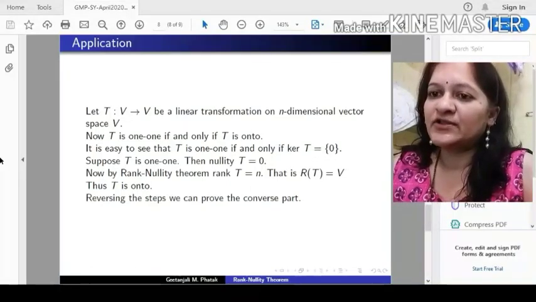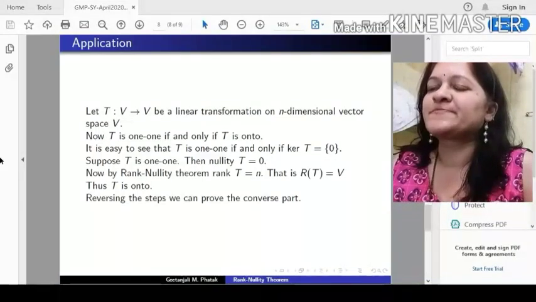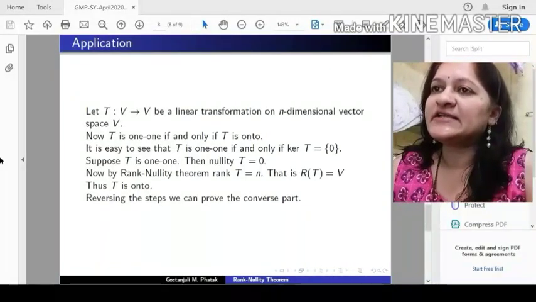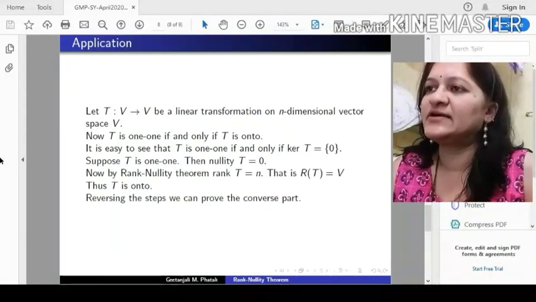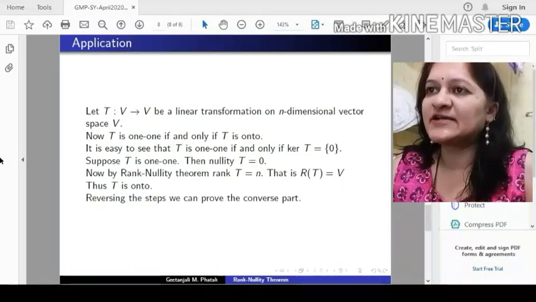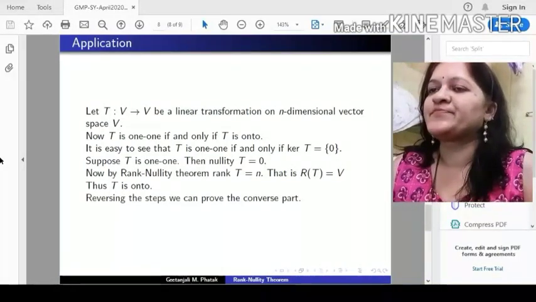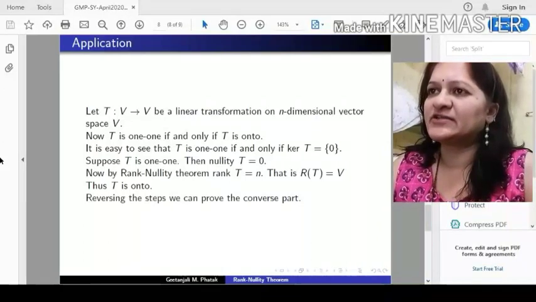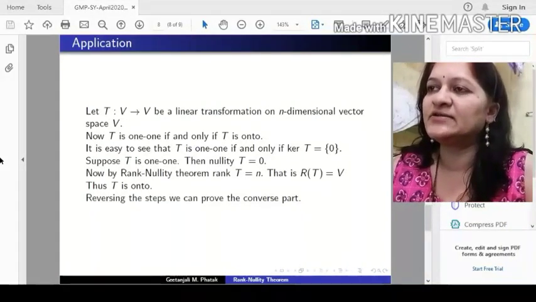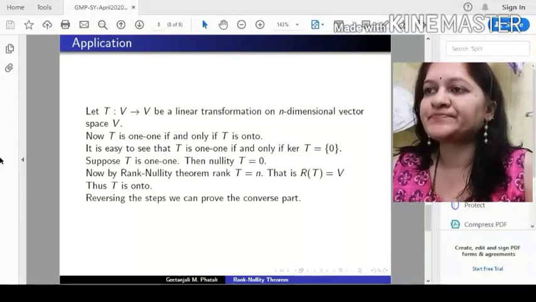Now this is an if and only if theorem, so there are actually two parts. So let us prove one part. Suppose T is 1 to 1. Now it is easy to see that T is 1 to 1 if and only if kernel of T is singleton 0. 1 to 1 means it maps distinct points to distinct points. So easily you can check this result that T is 1 to 1 if and only if kernel of T is singleton 0. Just using definitions we can prove this result.